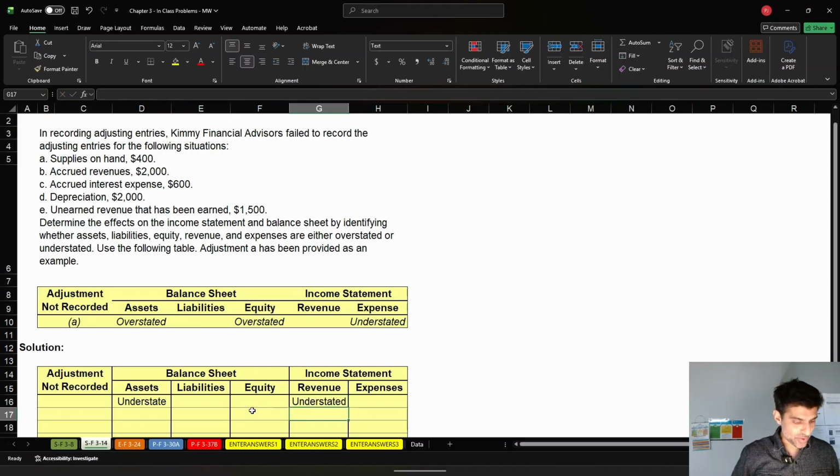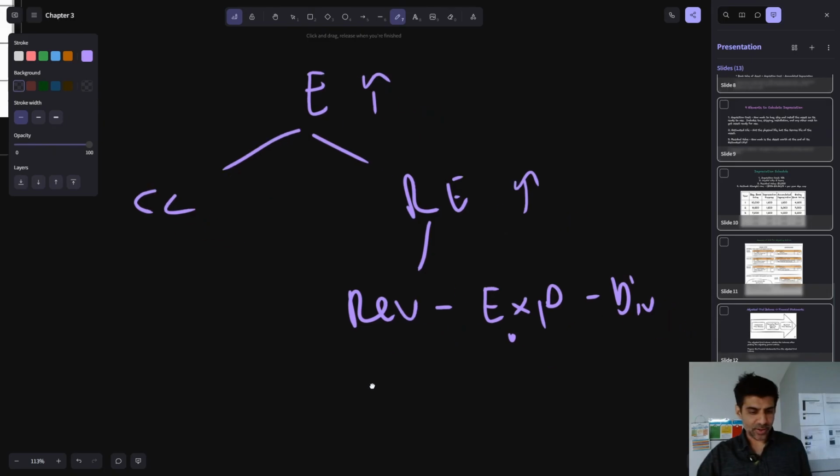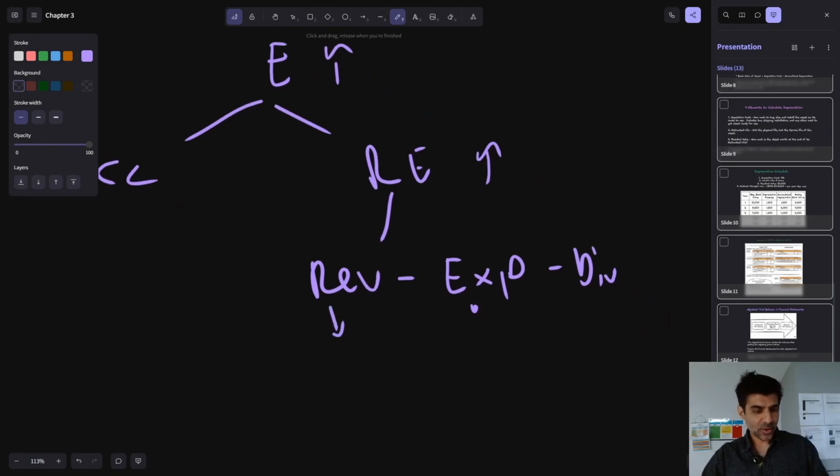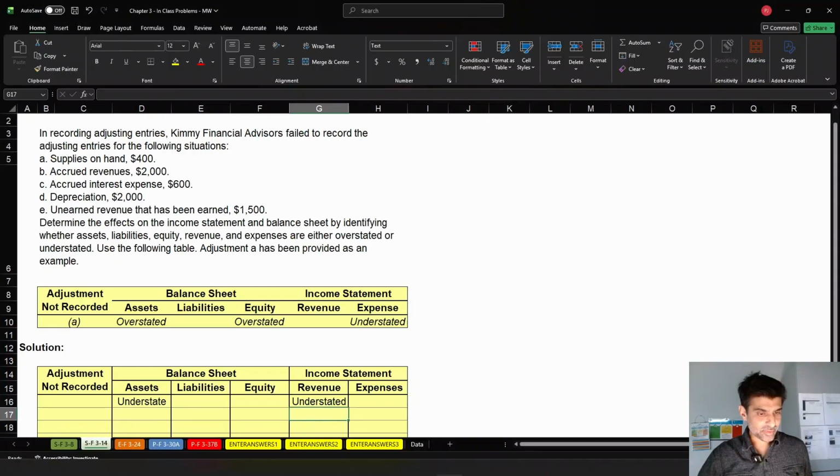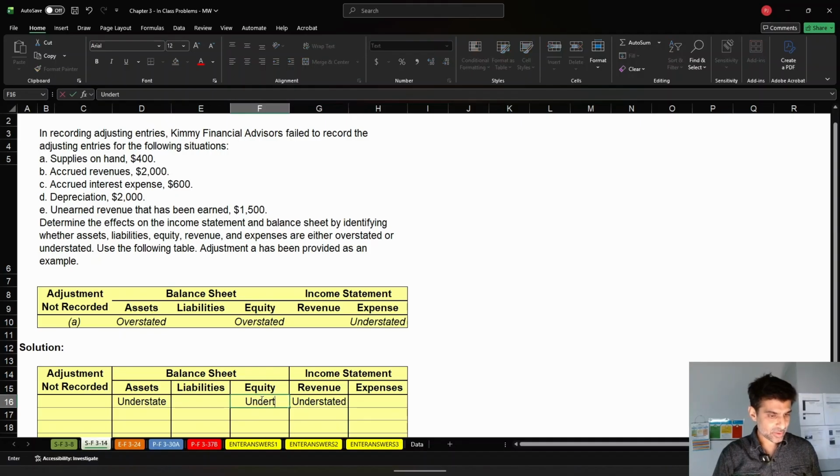And if we understate revenue, it's the same thing here, okay? This is too low, meaning our net income is going to be too low, meaning our retained earnings is too low, which means our equity is going to be understated. Okay, so this is going to cause our equity to be understated.